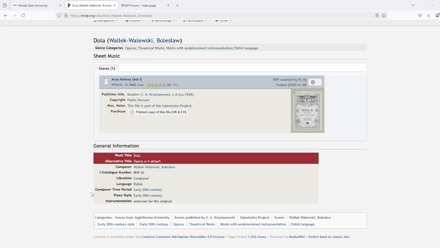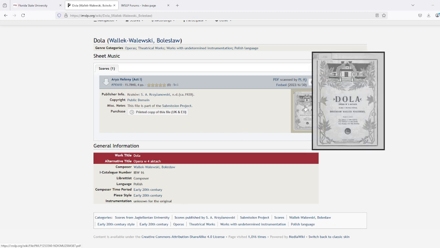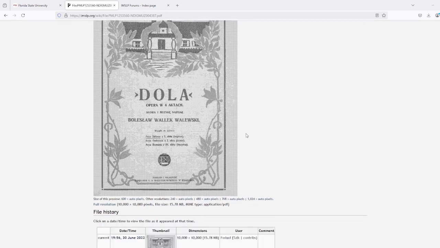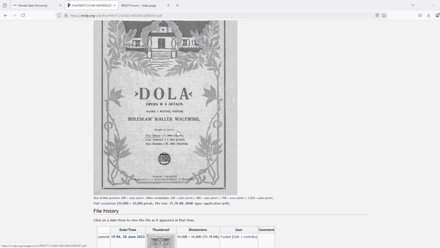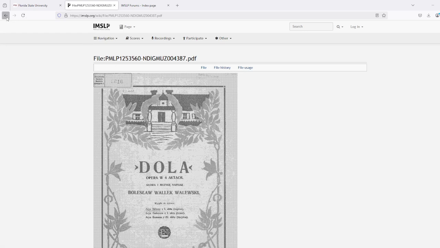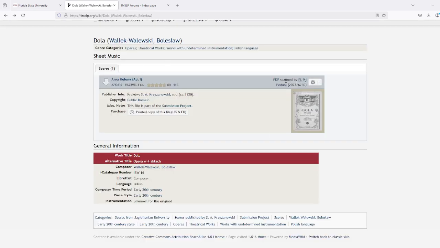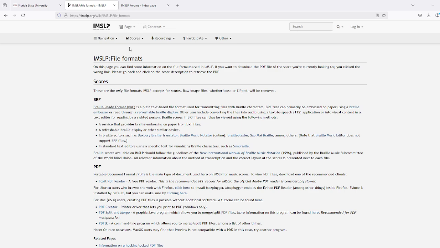The language, the time period, and the instrumentation. So for this piece in particular, for Dola, we can see that they are not sure of what the instrumentation is. And then we can navigate to the PDF itself too. So lots of really cool things to check out about the site.